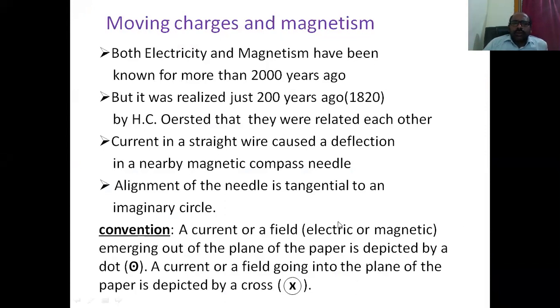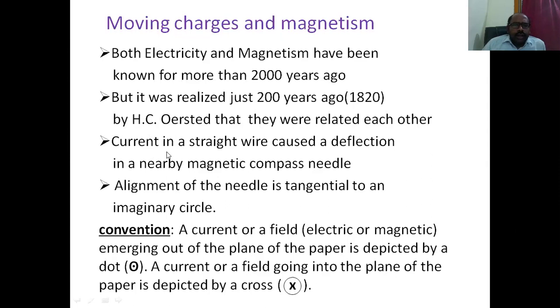These phenomena are properties of solids identified more than 2000 years ago. But it was realized just 200 years ago, from 1820 onwards, by H.C. Oersted that they were related to each other. They are not independent, they are dependent.